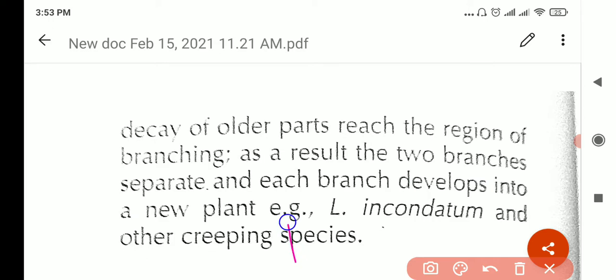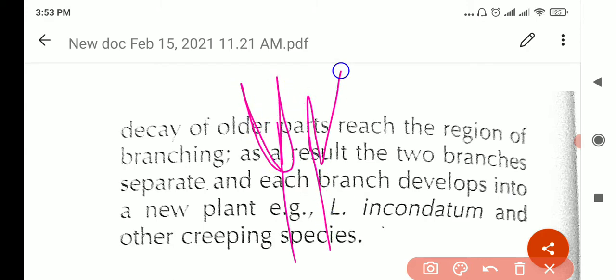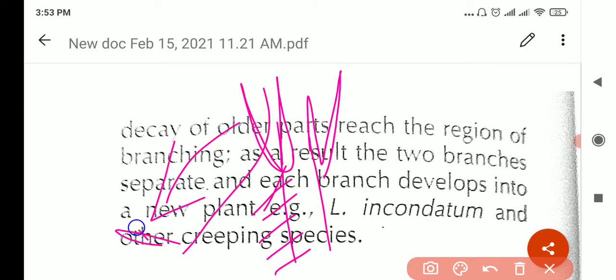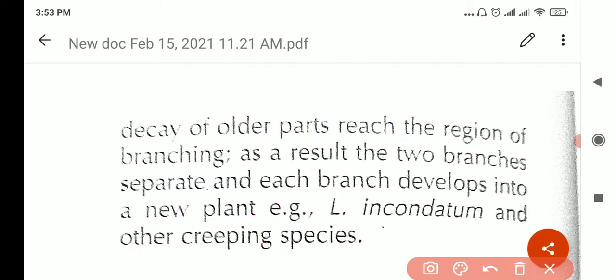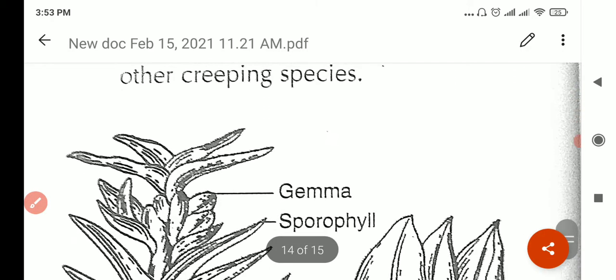Let's see, this is the lycopodium. It's dying off, no? As it's dying off, this one will fall and then develop into a new plant. This one also will fall and develop into a new plant. Very simple, no?